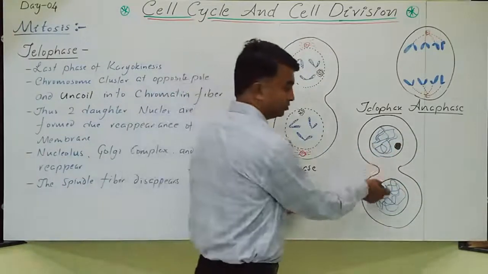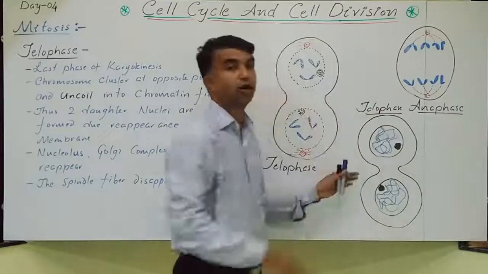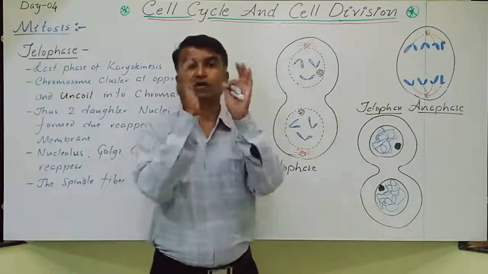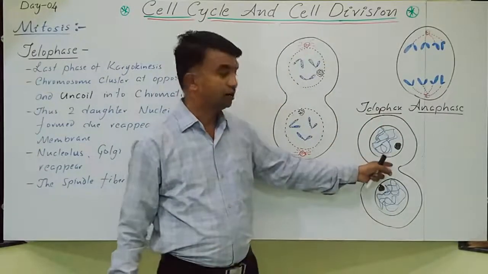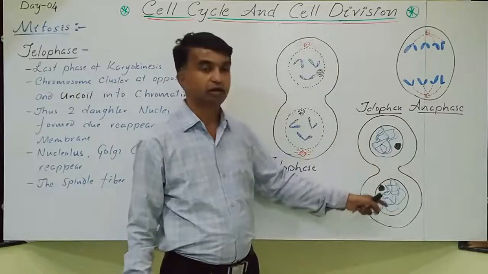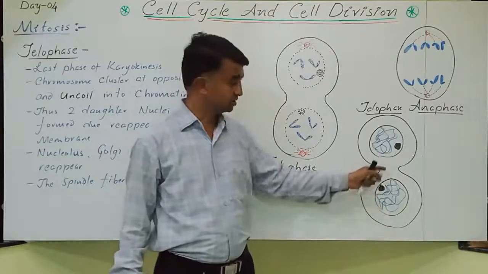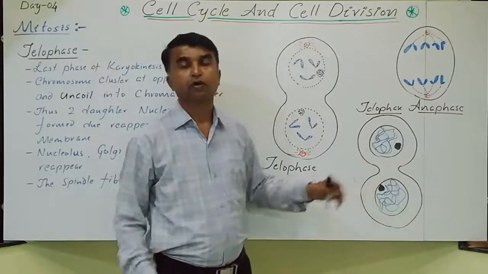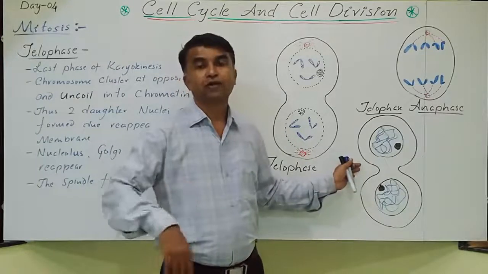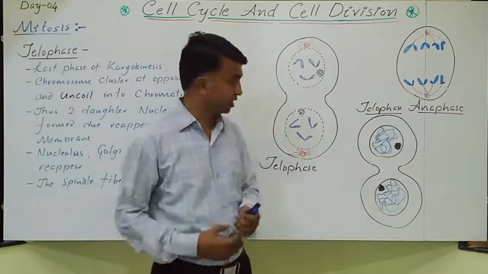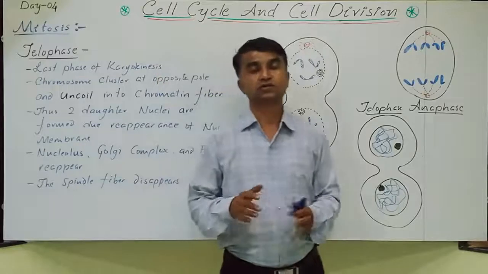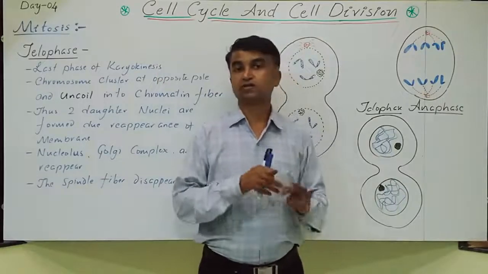Now this cell contains two nuclei. So that is the nucleus, and this is about the karyokinesis. In prophase there was only one nucleus. At the end of telophase, the same cell contains two nuclei. This is about the telophase. Now, the telophase is followed by cytokinesis. Mitosis is divided into two stages, karyokinesis and cytokinesis.